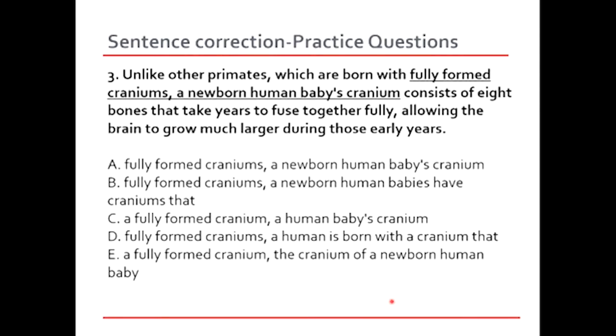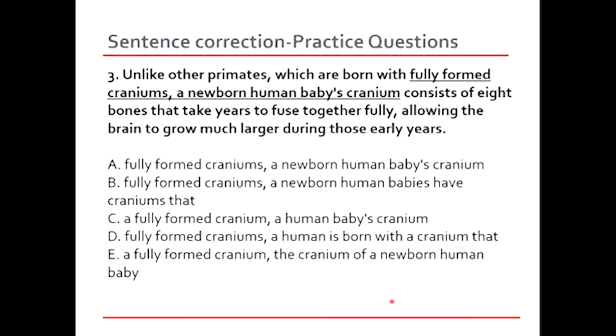So what was wrong with option C? A human baby's cranium consists of. This option D is slightly clearer, and it is following a logical sequence. As you can see, a human is born with a cranium that consists of eight bones that take years to fuse together fully, and then the rest of the explanation. And option E, a fully formed cranium, the cranium of a newborn human baby.